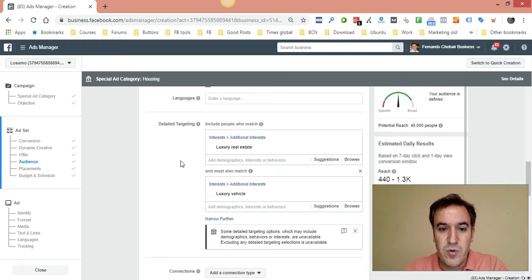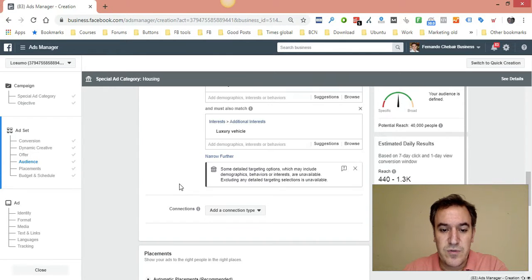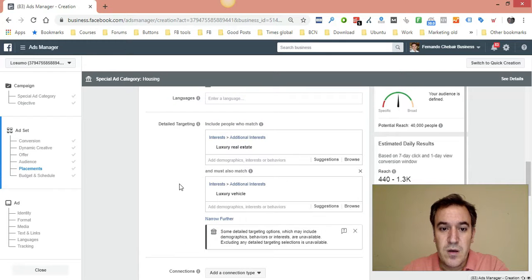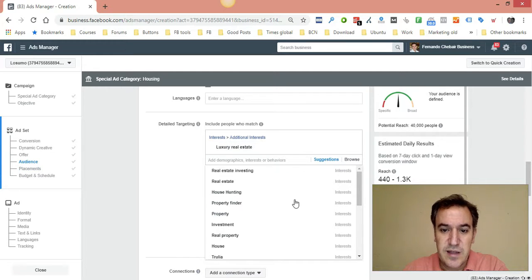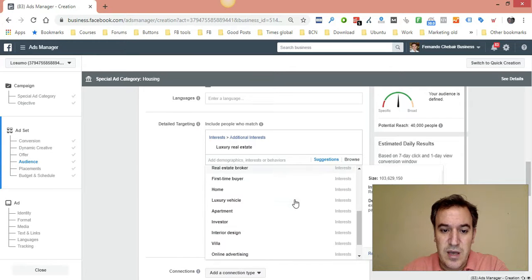Of course, I always recommend to start a bit targeted, and once you get some fires on your pixel, that you remove the interests and that you go for a wider audience. But of course this requires some testing and some work for this to work. Okay, so now you have some ideas for targeting, and if not, you can put in here real estate and then check the suggestions, and you can move from there.